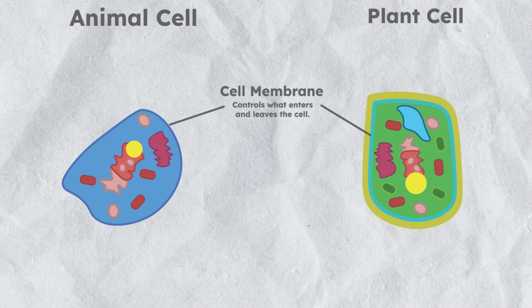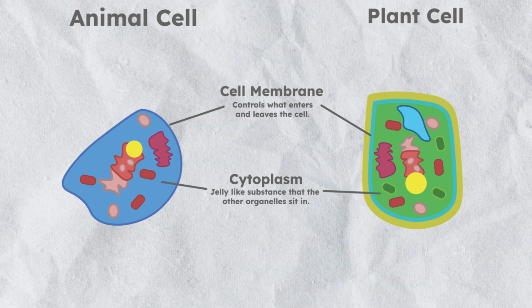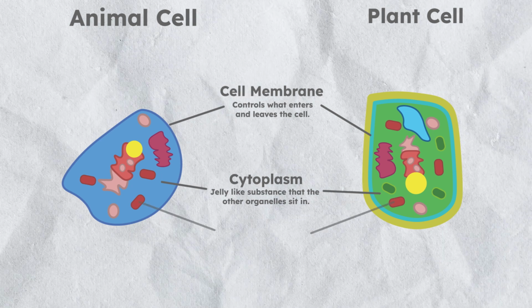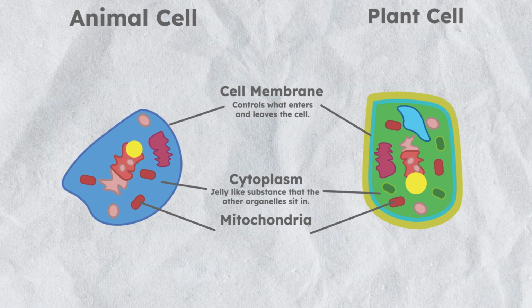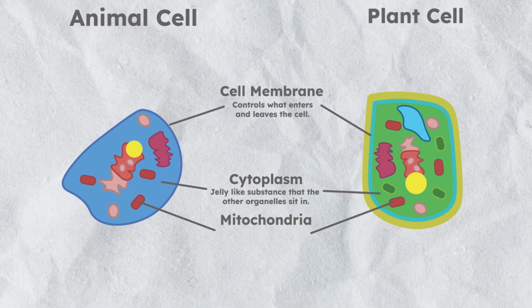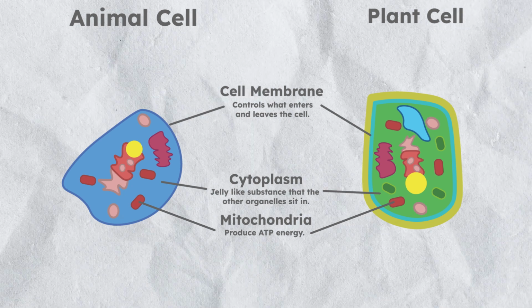Passing through the cell membrane, we come to the cytoplasm. This gel-like substance is what all the other organelles sit in, the first of which is the mitochondrion. Often called the powerhouse of the cell, these organelles produce ATP energy through a process called aerobic respiration. This is a process that involves the mitochondrion using oxygen and glucose to produce energy, which can then be used in the cell. Next are the ribosomes.